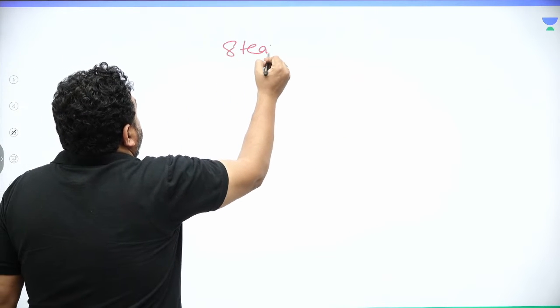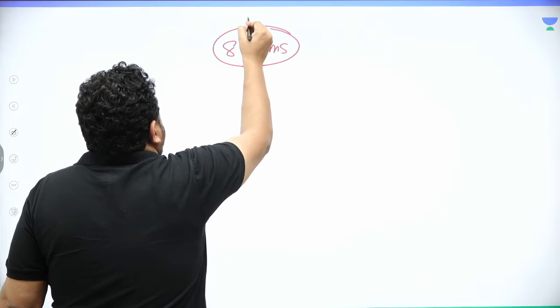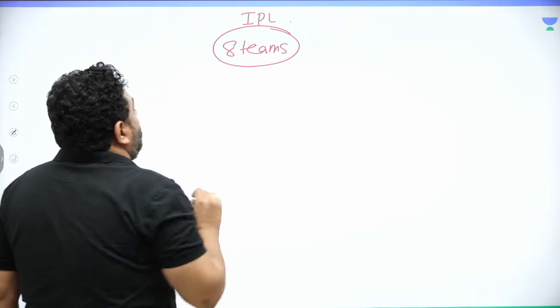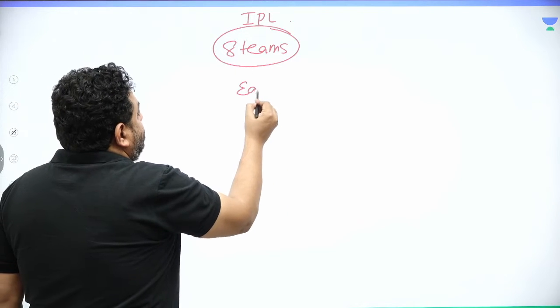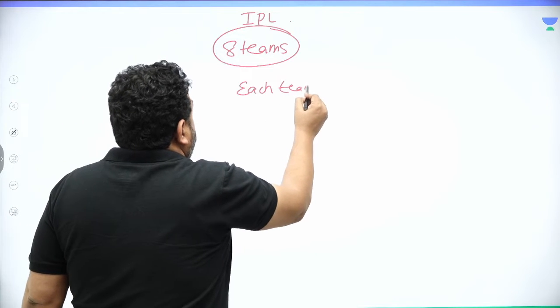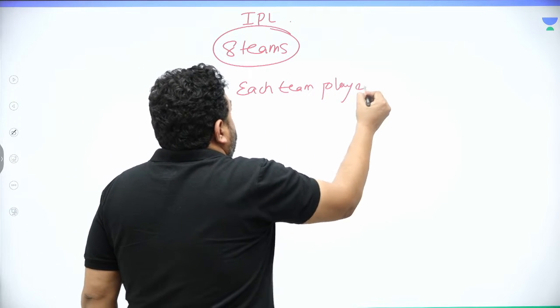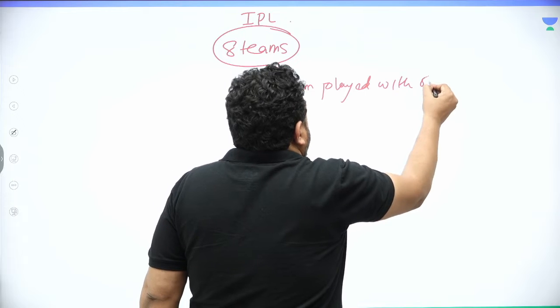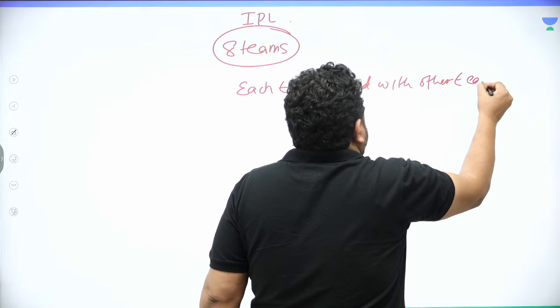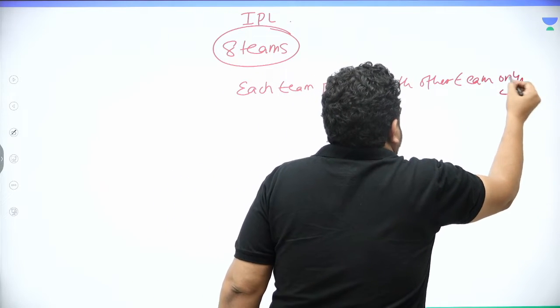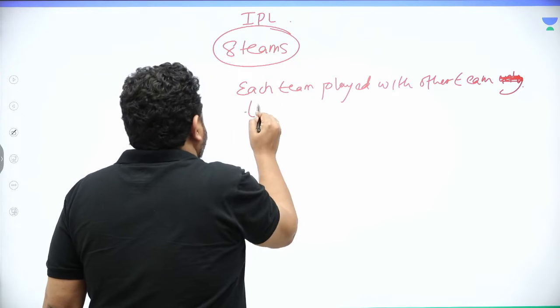8 teams. When IPL had 8 teams, what was the scenario? Each team played with the other team twice.